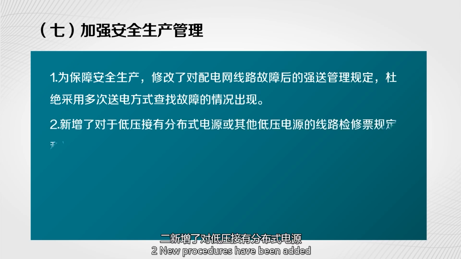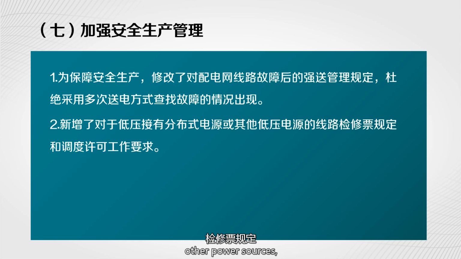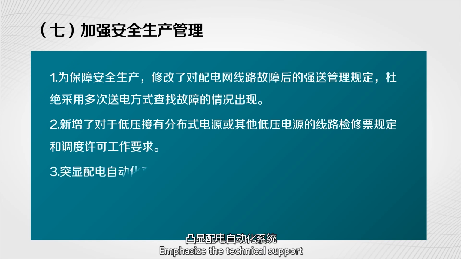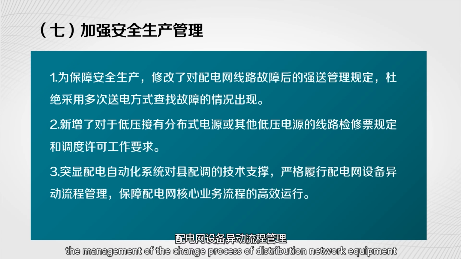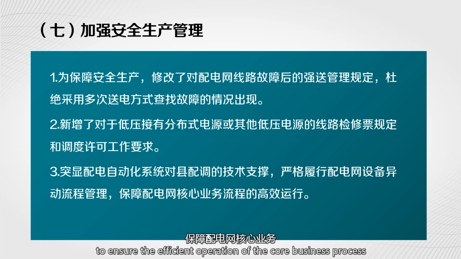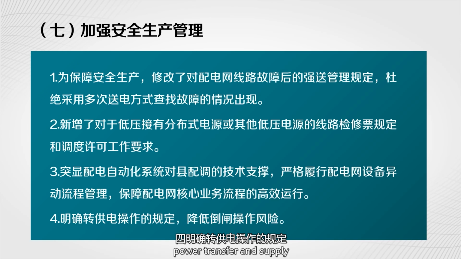2. New procedures have been added for maintenance permits involving low-voltage lines connected to distributed energy resources or with other power sources, along with the requirements for dispatching permissions. 3. Emphasize the technical support provided by the distribution automation system to the county-level distribution and dispatching. Strictly implement the management of the change process of distribution network equipment to ensure the efficient operation of the core business process of the distribution network. Clarify the procedures on the operation of power transfer and supply to reduce the risk of switching operation.